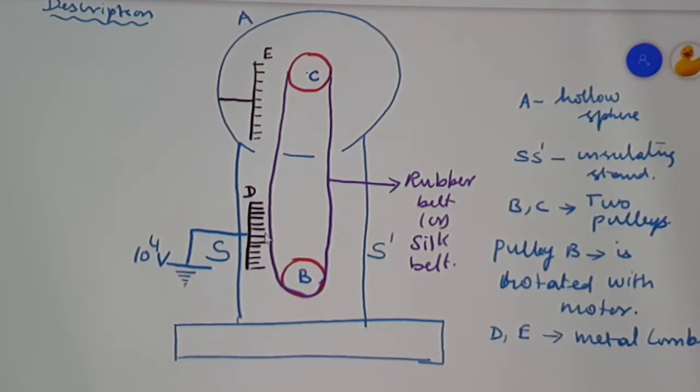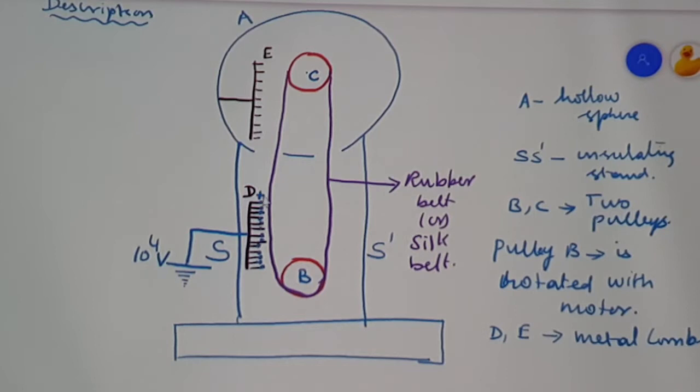Now we have to consider the working. I will write it on the left hand side of the diagram. See what the working is. Here I am applying a higher potential in the order of 10 to the power of 4 volt, positive terminal. According to the action of points, at the sharp edges of this metallic comb D the radius is small and the curvature is greater.